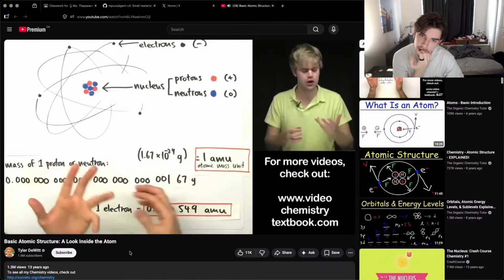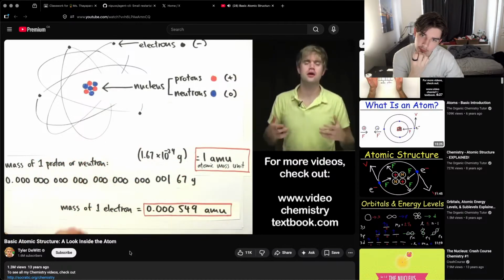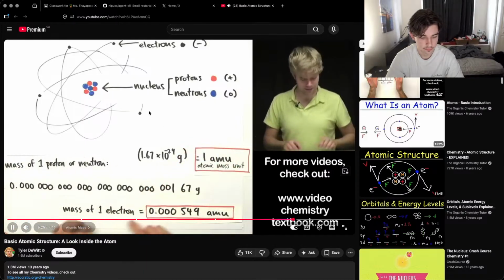It's like when you get on a scale to weigh yourself, you don't worry about the ring you're wearing or whether you're wearing a necklace or something, because those things weigh so little compared to how much you weigh that it doesn't really influence your weight. So protons, neutrons, 1 AMU, and electrons, a tiny fraction of that.